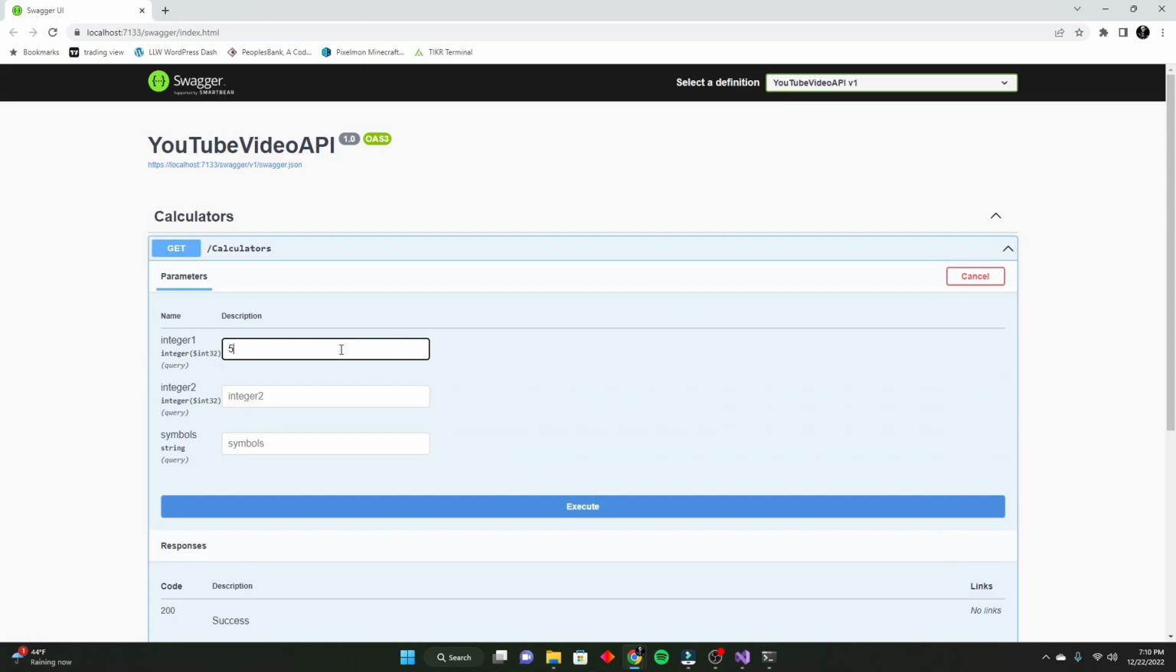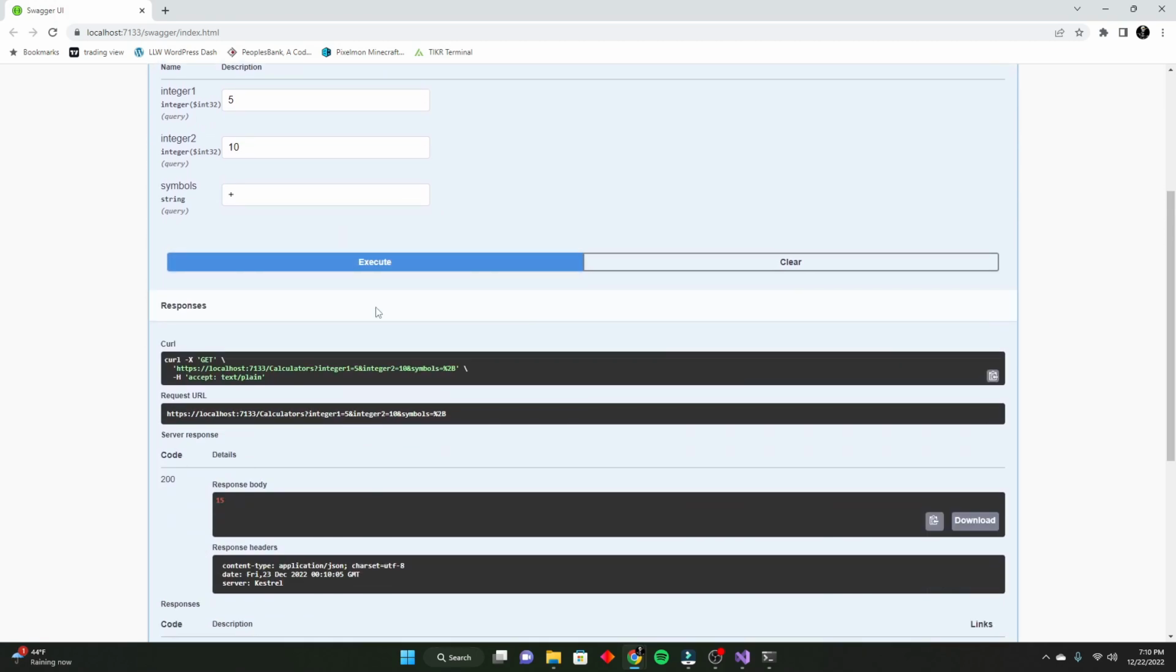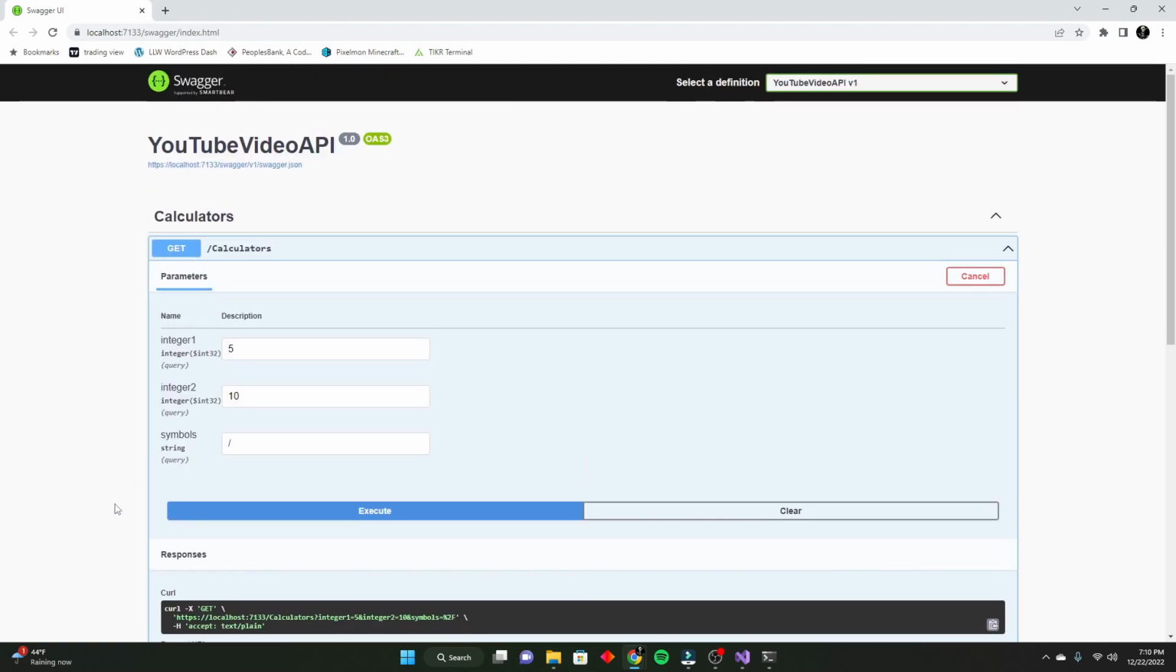Integer 1, classic 5, and a 10, and we're going to add it. You get 15. Let's try subtracting. You get negative 5. Multiplying, 50. And dividing. Ooh. Now, why did that happen? I guess you're going to have to find out in the next video.